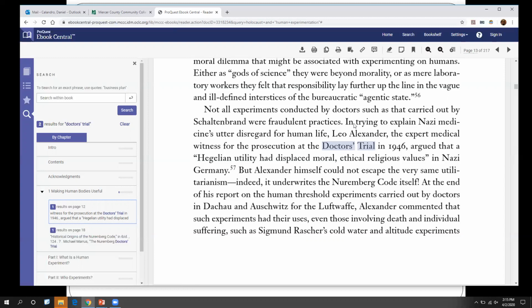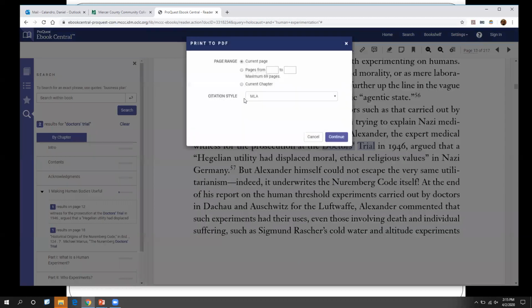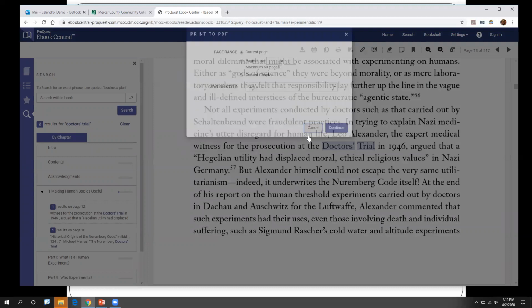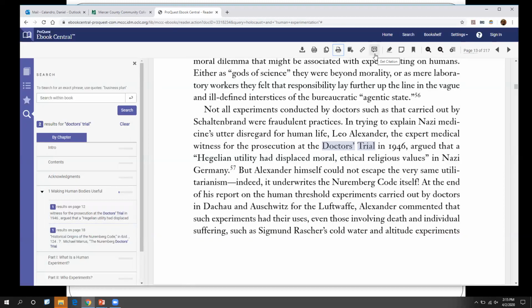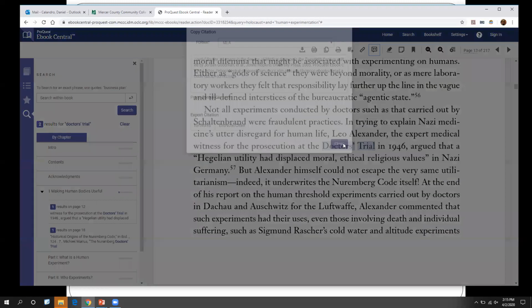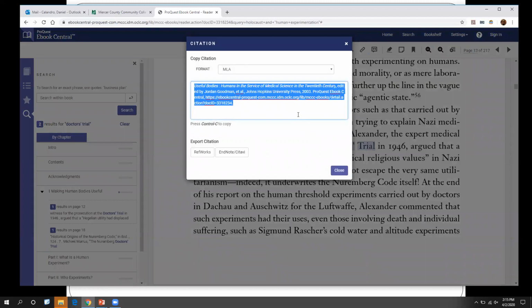Since it is basically a database, you have the ability to generate PDFs of the pages that you're interested in. Here where it says print to PDF, go ahead and click on that, and you can do individual pages, you can do a range of pages, or a chapter, it's up to you. You can also have the citation made for you as well. By clicking on that little quote bubble there, it'll generate the citation. And again, you can copy and paste this into your paper.